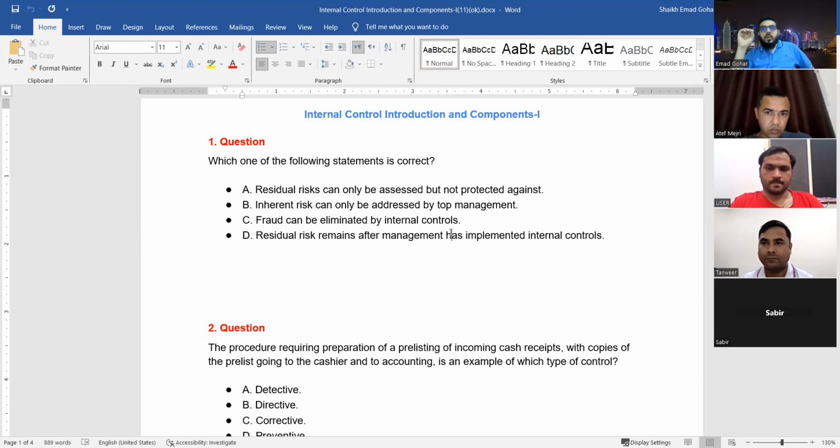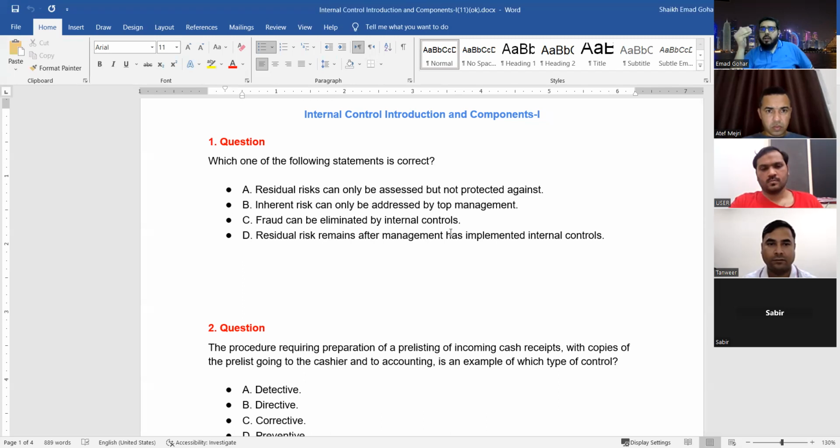Risk, residual risk. Do you remember what is residual risk? It is the risk which remains after we put controls. Okay, that is the definition of residual risk. It is the risk which remains after we put control. Clear? That's why it is called residue. Residue means whatever is remaining.